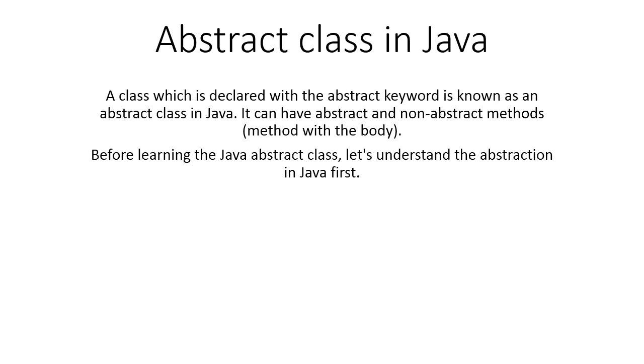What is non-abstract method? Method with the body part is called non-abstract method. Non-abstract method is same like the normal method, but for the abstract method we will not define any implementation part in the abstract class. Okay, so abstract class is a class which can have abstract method as well as non-abstract method. So before learning the Java abstract class, let's understand the abstraction in the Java first.